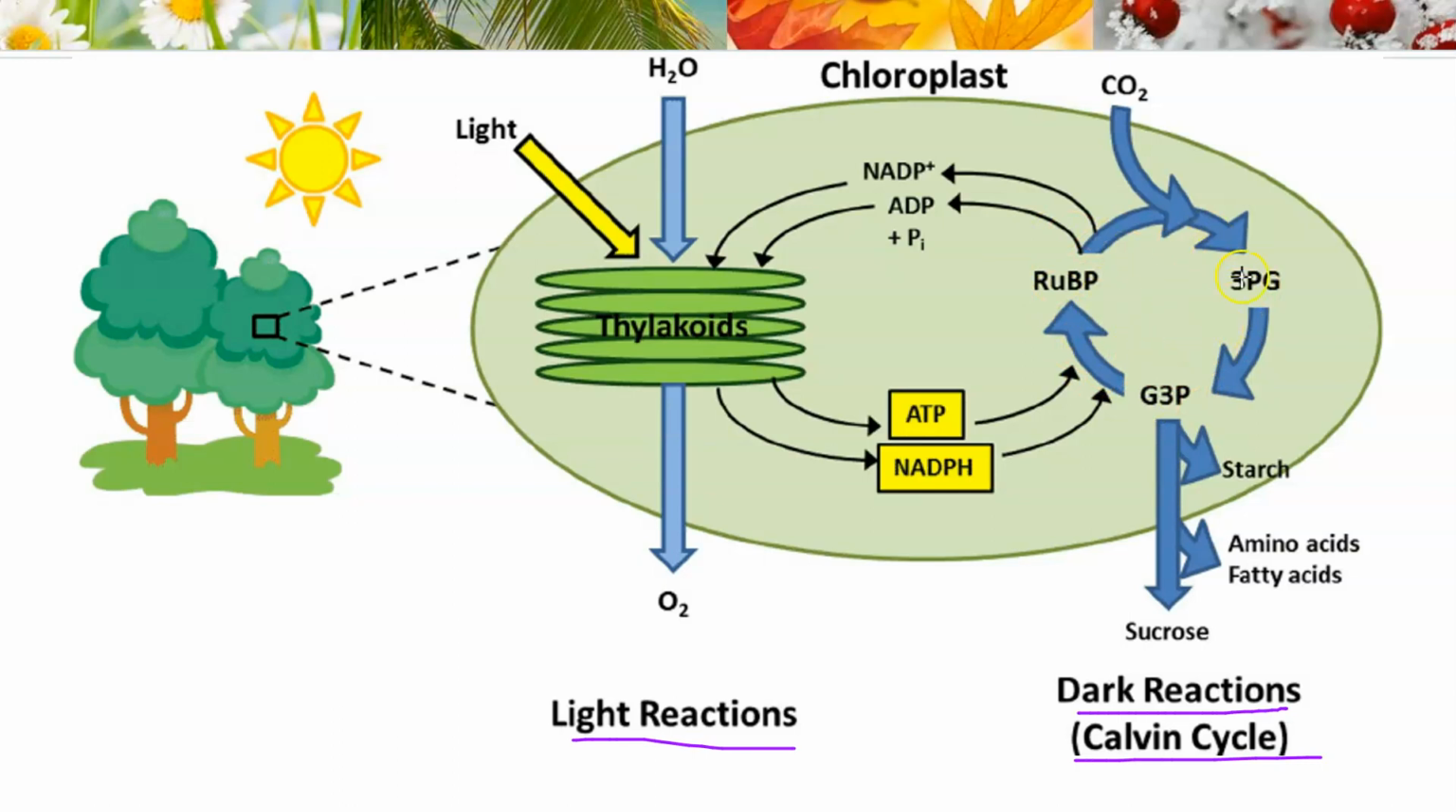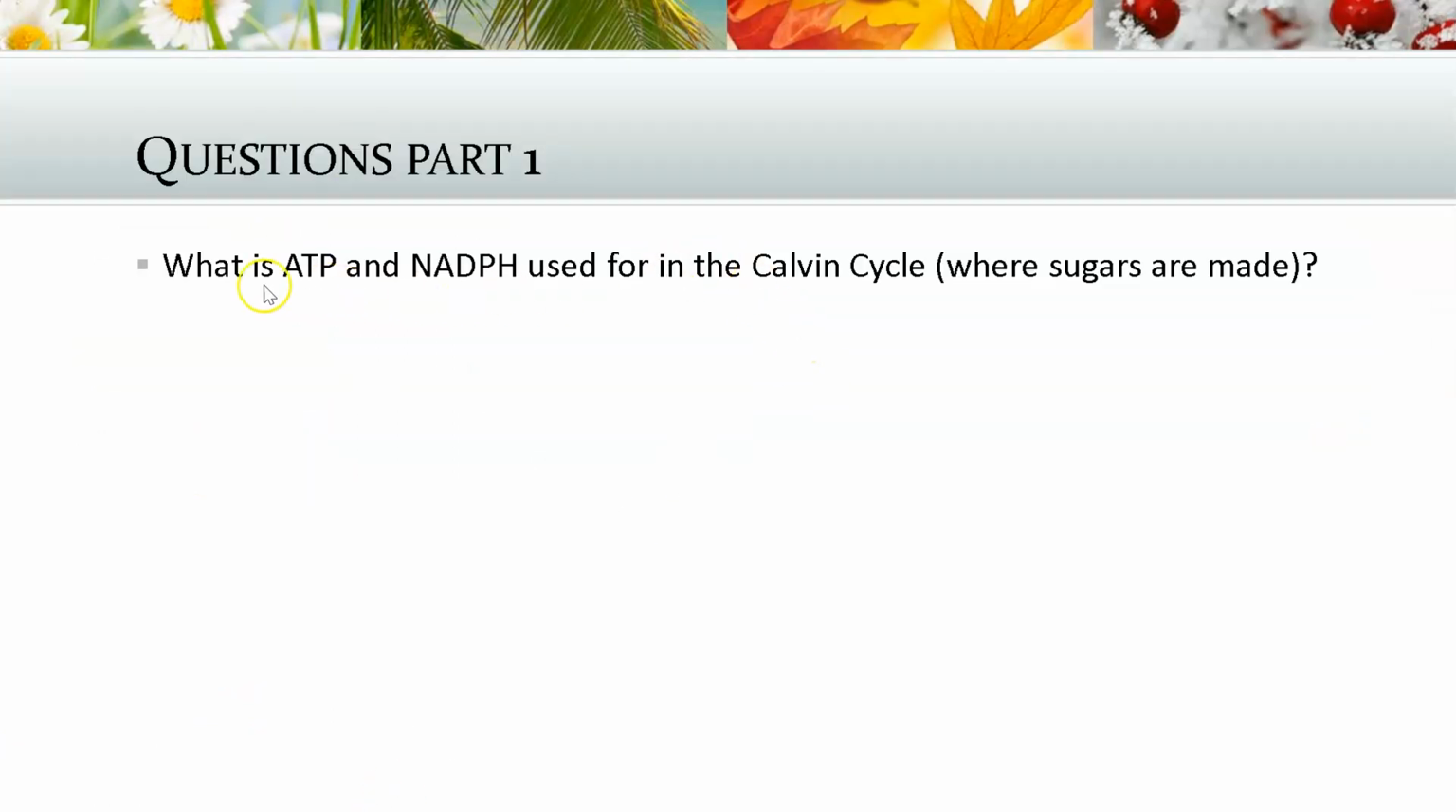Called the stroma, but it's in the fluid. And the Calvin cycle basically takes CO2 and makes sugars for our purposes right now. So that is the Calvin cycle. The light-dependent reactions, or the light reactions, take light and split water basically and create O2 gas, which is important for cellular respiration. We desperately need oxygen, but plants do also. Plants cellular respire. So what is ATP and NADPH used for in the Calvin cycle?